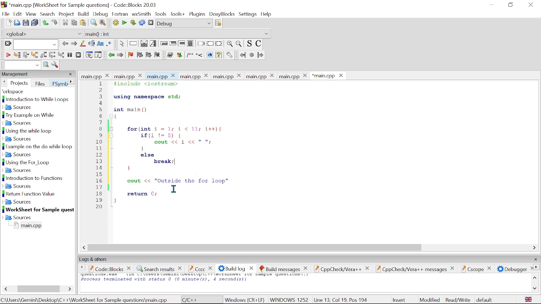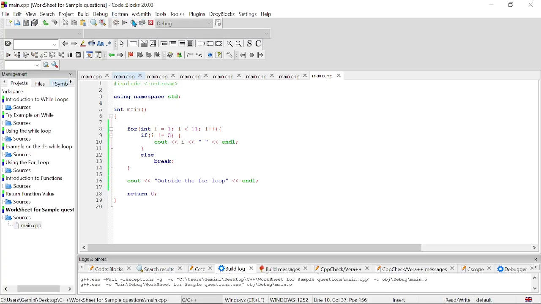All right, and then we'll print what we have here, we are outside the for loop. So let's add an end line here. All right, then we expect that when we get to 5, our code is going to check this, and because this is 5, it will go to our else statement and break out of this code, right?